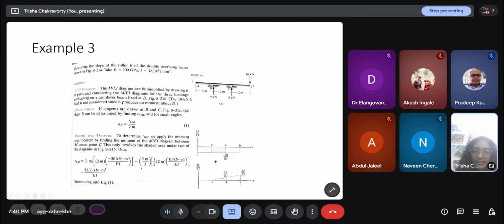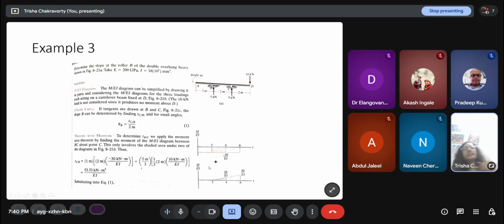Another example here. There is a simply supported beam with overhangs on both sides. There is a point load here. There is a concentrated moment here. We want to find out the slope at the roller B of the overhang. So the M by EI diagram can be simplified by drawing it in parts. So we draw the M by EI diagram.